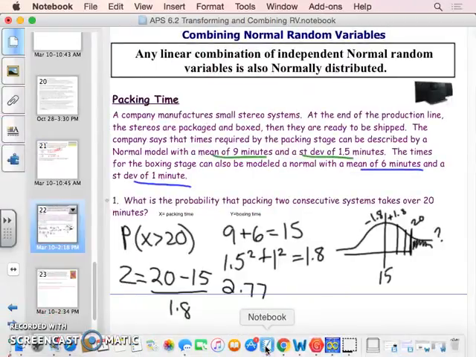So it's 0.9972. Now, 0.9972 actually represents everything that is less than 20. So in order to get everything that is greater than 20, I just simply take 1 away from that, and I end up with a final score of 0.0028. So this part right here is 0.0028. So there's less than 1% of a chance for it to take over 20 minutes.